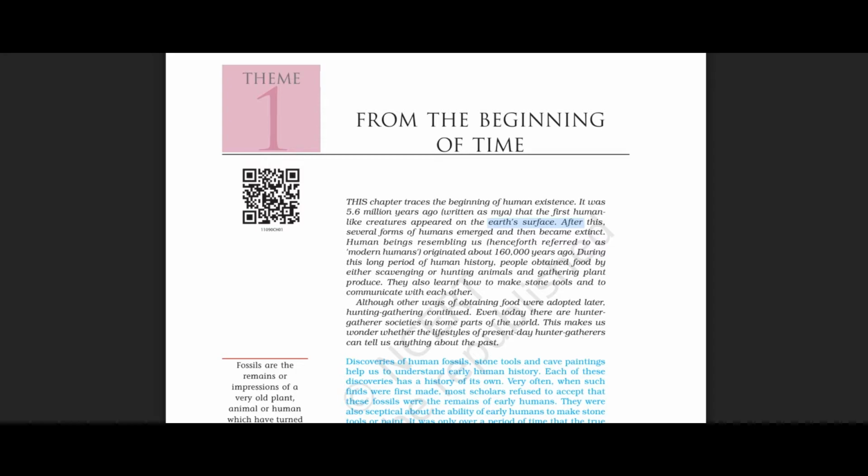And during this long span of time, the people who lived in this world obtained their food in different ways, such as scavenging or hunting animals or gathering plant produce. So the people who lived in those years obtained their food either by scavenging or hunting animals or gathering plant produce. They also learned how to make stone tools and to communicate with each other.